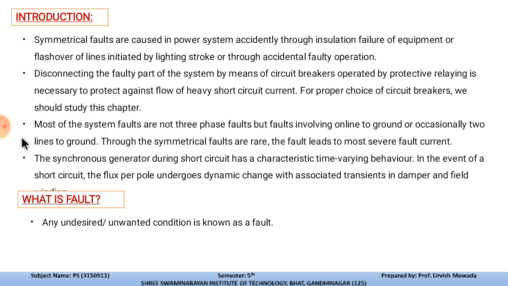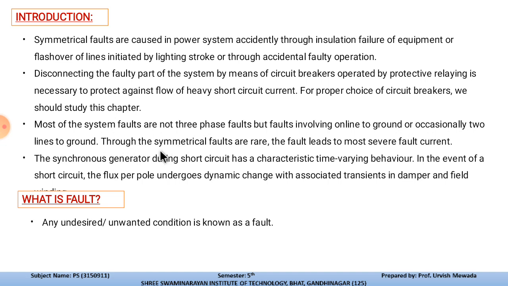Most system faults are not three-phase faults, but faults involving one line to ground, or occasionally two lines to ground. These faults occur very often in the power system, but line to line and triple line to ground faults are very rare.